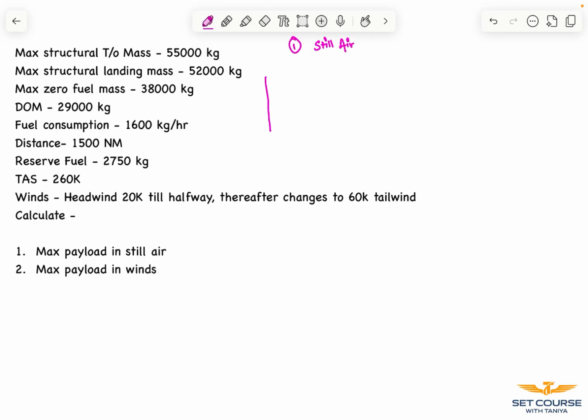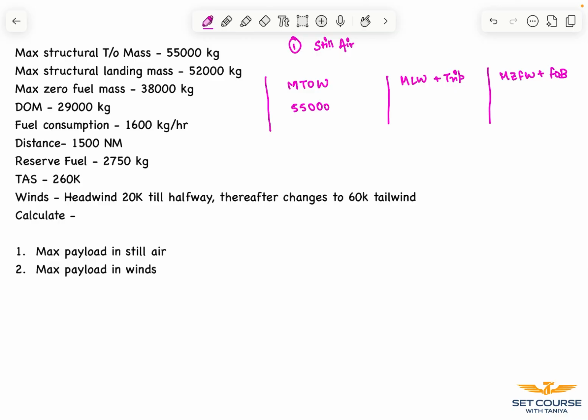Now we'll again make our table, which has maximum takeoff weight as 55,000. Then we have maximum landing weight plus trip fuel, followed by maximum zero fuel weight plus fuel on board. So let's calculate our trip fuel.